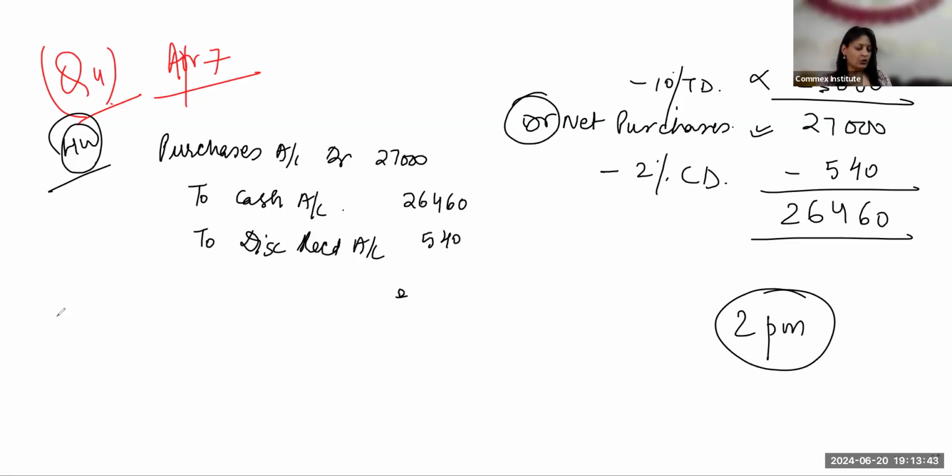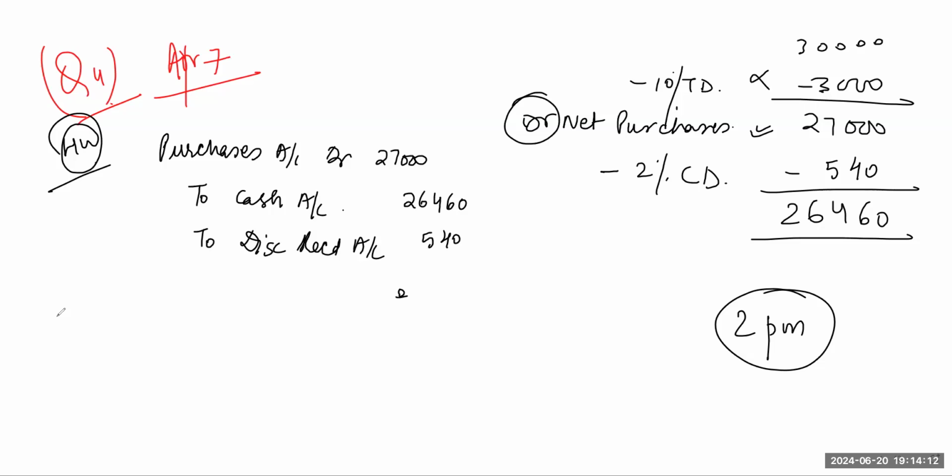Then April 20th, goods sold to Ramesh, 8,000. He paid 5,000 by check immediately. So it will be bank debit, 5,000. Ramesh debit, 3,000. To sales, 8,000. Obviously, that means remaining 3,000 he'll pay later. We're not giving him a discount of 3,000, right? He'll pay later. So he'll become a debtor. Then April 18 transaction.